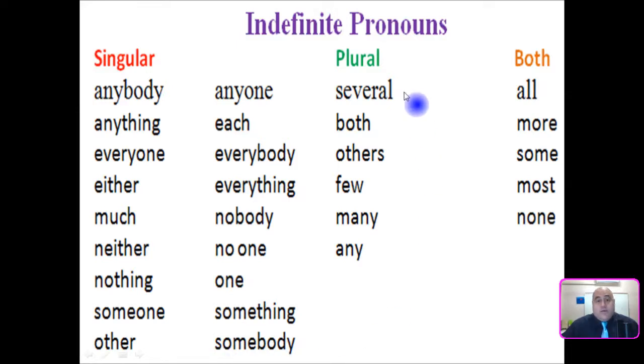somebody. Plural versions: several, both, others, few, many, any. And indefinite pronouns that can be either singular or plural: all, more, some, most, and none.